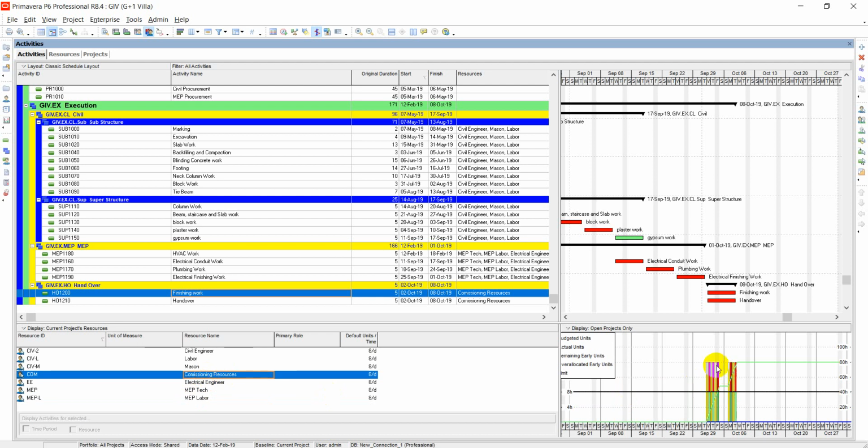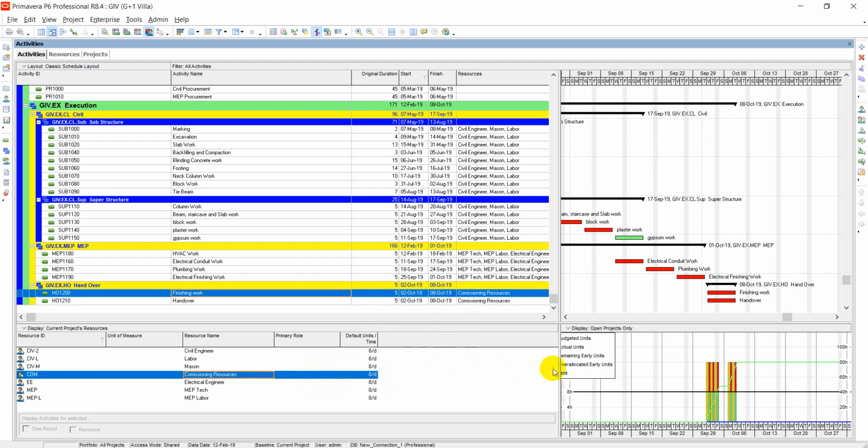So now why are these commissioning resources over allocated? Because it is assigned to two activities, finishing work and handover. Both activities are from 2nd of October 19 to 8th of October 19. So this resource is working on two activities simultaneously. So it will work 8 plus 8, 16 hours.